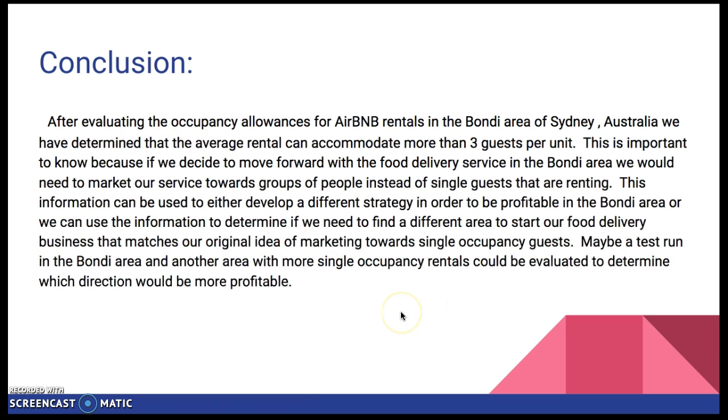So in conclusion, after evaluating the occupancy allowances for Airbnb rentals in the Bondi area of Sydney, Australia, we have determined that the average rental can accommodate more than 3 guests per unit. This is important to know because if we decide to move forward with the food delivery service in the Bondi area, we would need to market our service towards groups of people instead of single guests that are renting.